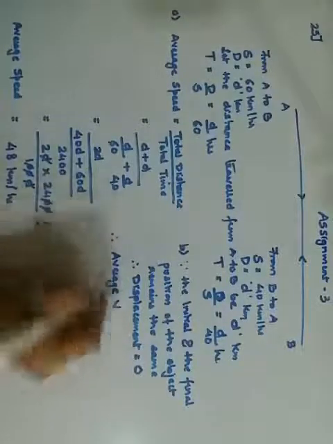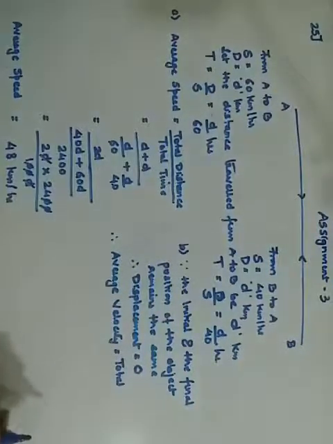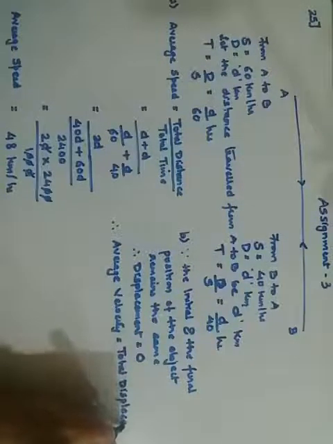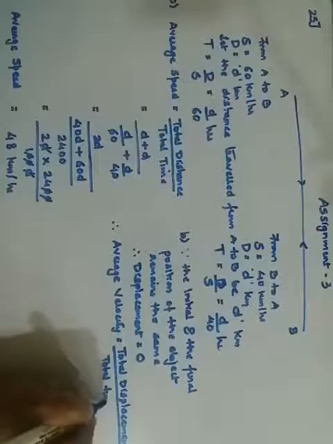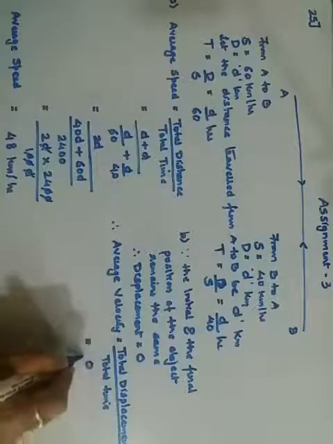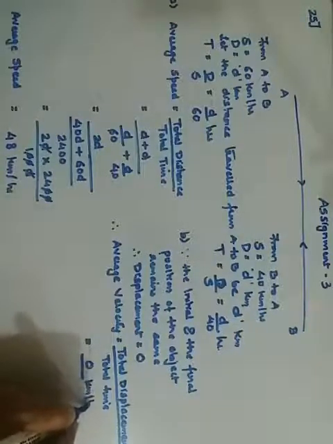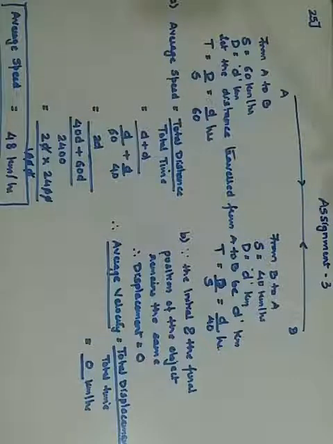Therefore the average velocity, whose formula is the total displacement upon the total time. If you directly mention it, that will also work. Total displacement is 0, 0 upon anything is 0, so you can directly mention it is 0 kilometers per hour. This is your average velocity and this is your average speed. These were the two parts which were asked in question number 25. 48 kilometers per hour and 0. Okay, it was same as the previous one. Okay, go through it properly.